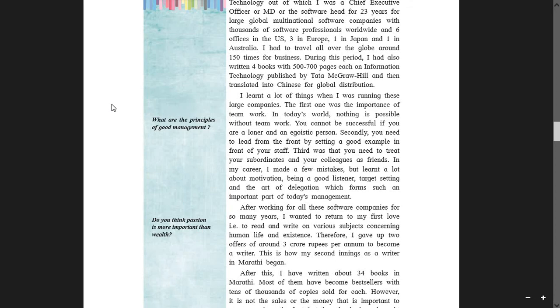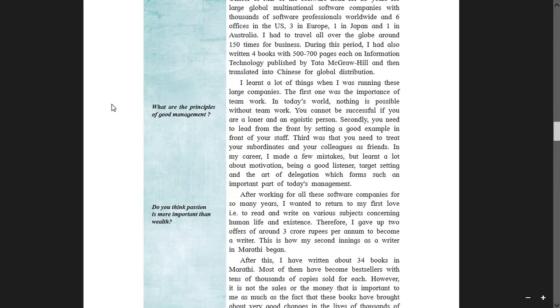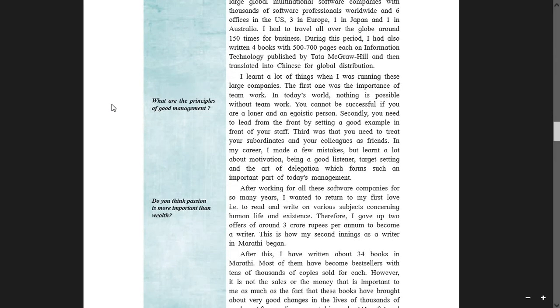Secondly, you need to lead from the front by setting a good example in front of your staff. So students, when a person takes the position as a chairperson in the office, he has to deal with his staff very gently, humbly. Moreover, he himself needs to set an example before them. Okay?